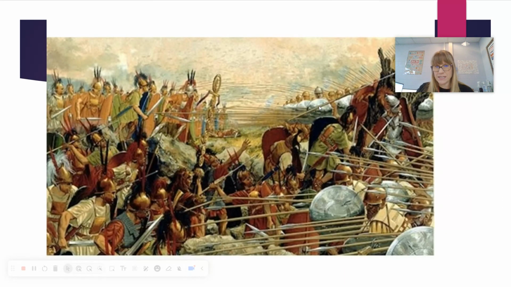So if you see over here, see the shields, they're so close together that their spears can't come through because it's like a wall of their shields. And then their spears are out far enough where they will touch the enemy and pierce through the enemy's skin before they can actually get to the soldiers in this phalanx.